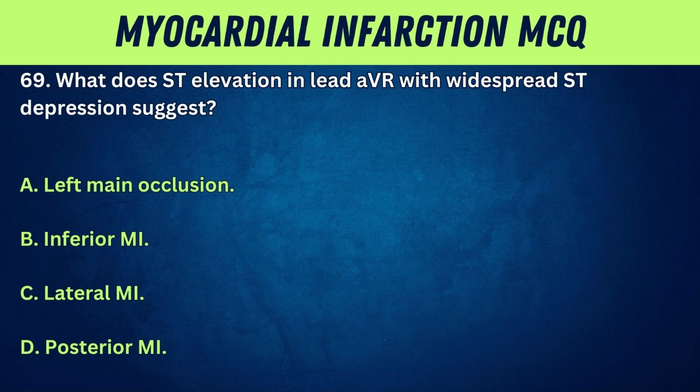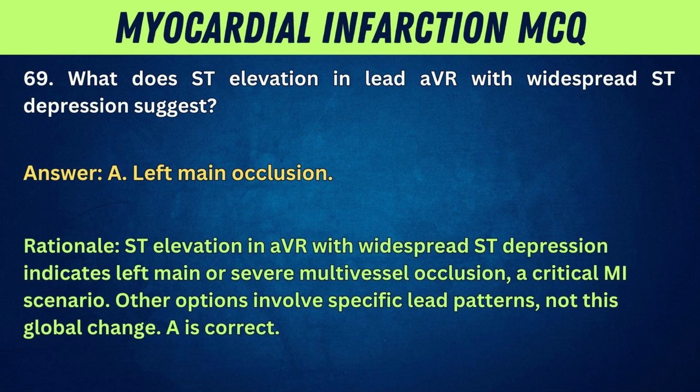A is correct. 69. What does ST elevation in lead AVR with widespread ST depression suggest? A. Left main occlusion. B. Inferior MI. C. Lateral MI. D. Posterior MI. Answer: A. Left main occlusion. Rationale: ST elevation in AVR with widespread ST depression indicates left main or severe multivessel occlusion, a critical MI scenario. Other options involve specific lead patterns, not this global change.